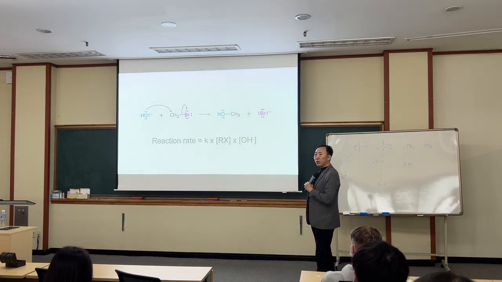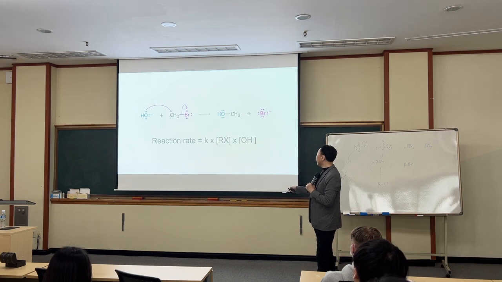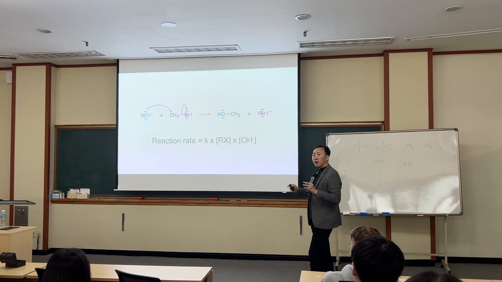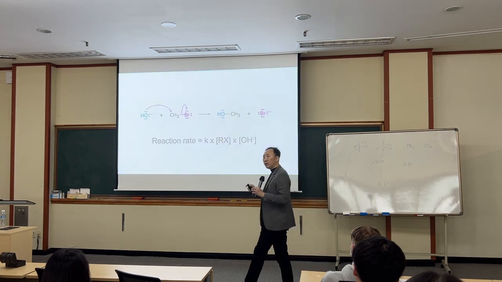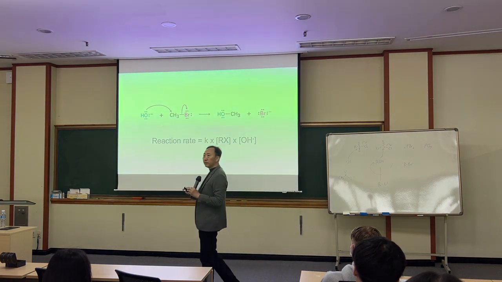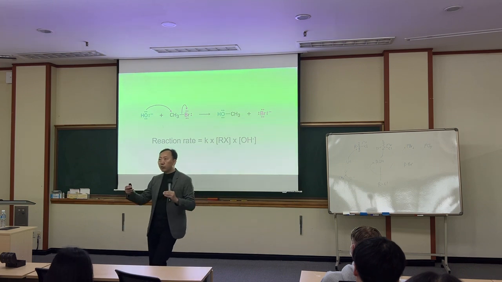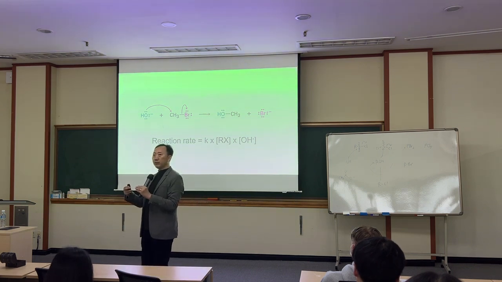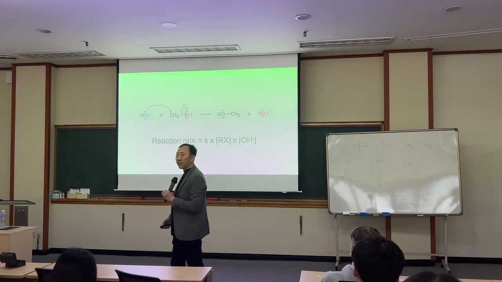If you check the reaction rate, if you increase the OH minus concentration, the reaction rate also increases. If you increase the electrophile, the reaction rate also increases. That means both of them are involved in the rate determining step. Two reactants should come together. So that's why we call this reaction an SN2 reaction.